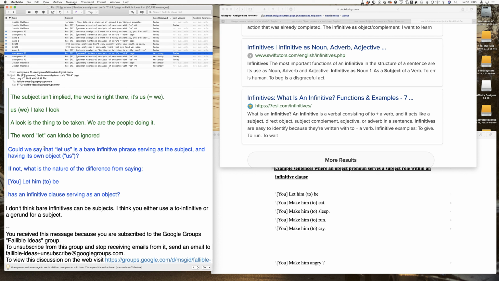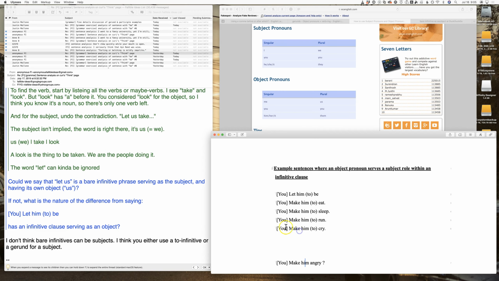And Anand says, I don't think bare infinitives can be subjects. I think you either use a to infinitive or a gerund for the subject. And that sounds right, and I couldn't find a counterexample. I guess another thing might be, with these examples, the theory that was being discussed on a file list recently was that him is serving as part of the object of the sentence, but a subject within the infinitive clause.